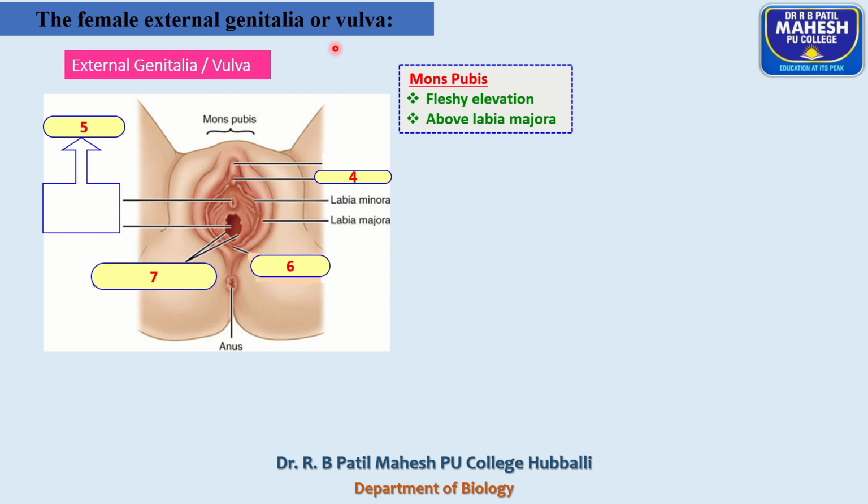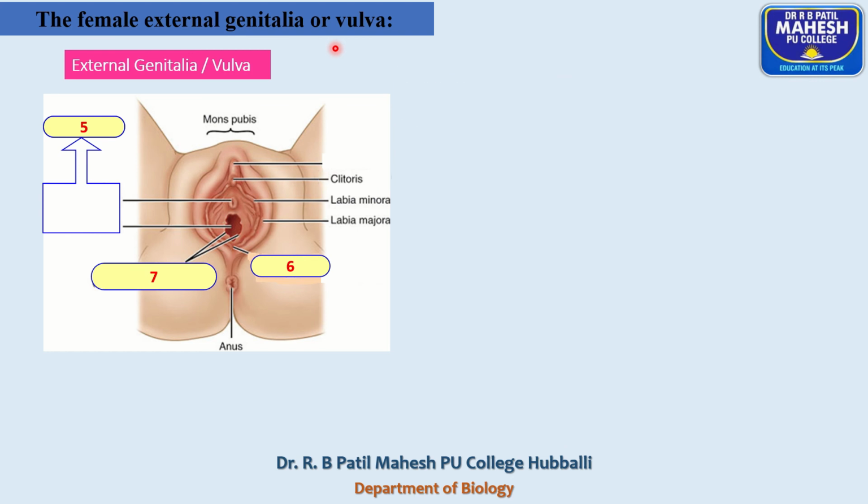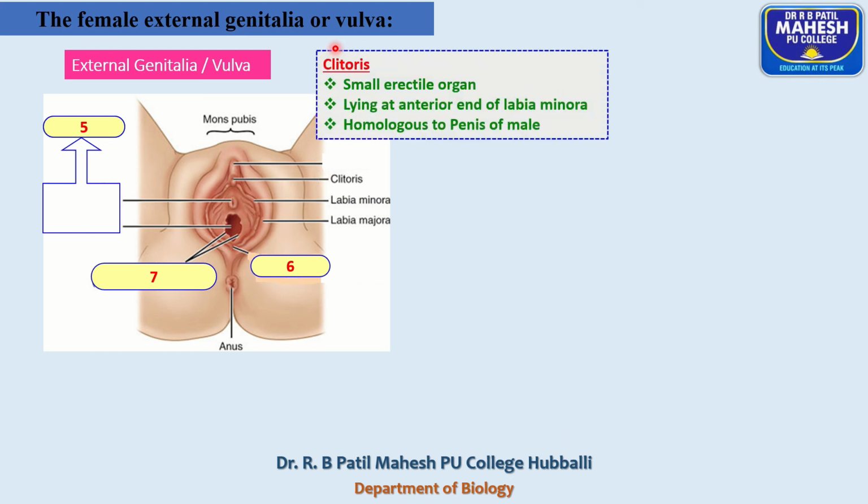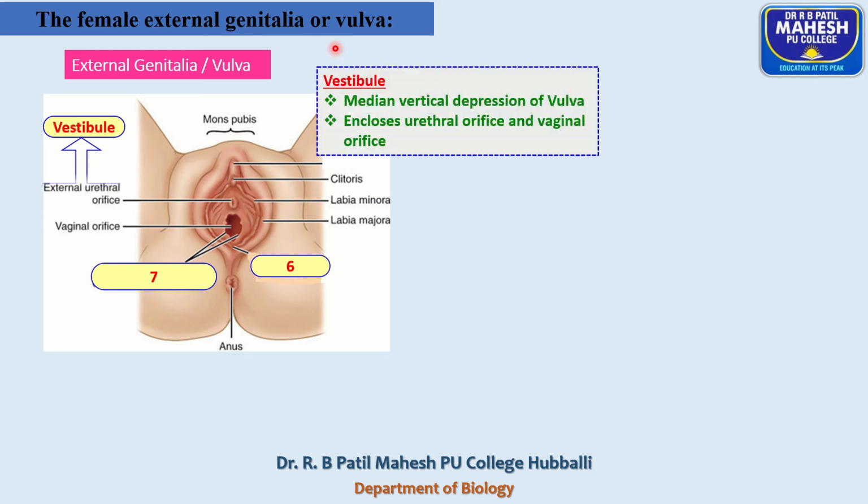Mons pubis: just above the labia majora, a thick cushion of fatty tissue which is covered by pubic hairs is called the mons pubis. At the junction of the two labia minora, you find a finger-like projection or small erectile organ called the clitoris, which is homologous to the penis of the male. The vestibule encloses the urethral orifice and vaginal orifice.